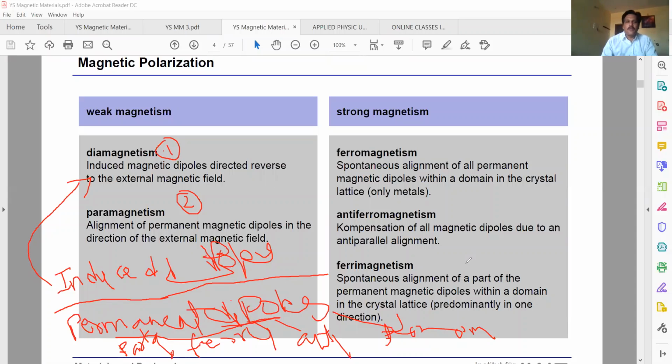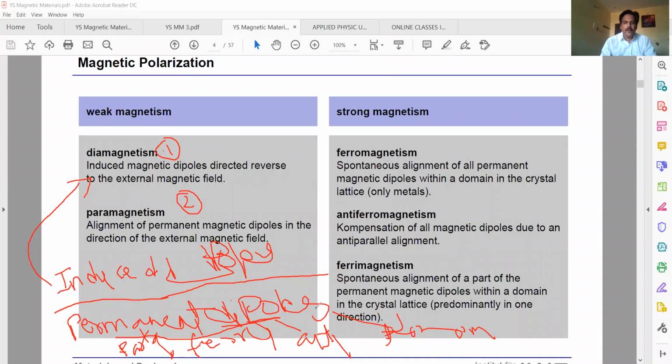So the materials are classified into diamagnetic, paramagnetic, ferromagnetic, antiferromagnetic, and ferrimagnetic materials. Diamagnetic materials have induced dipoles; all the others have permanent dipoles.